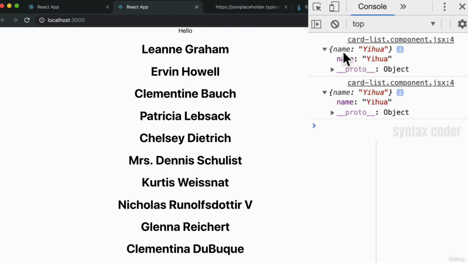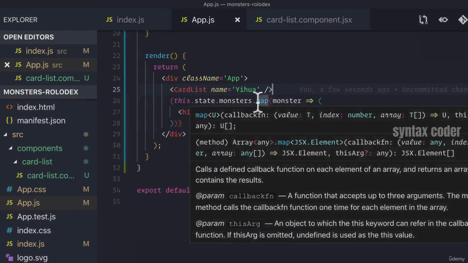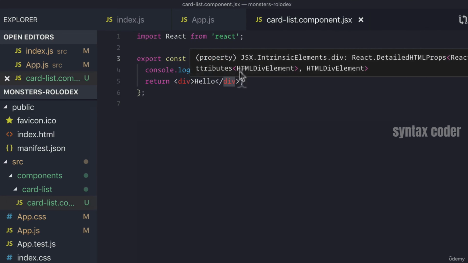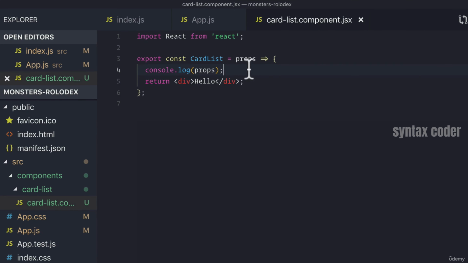So that prop is going to be an object of any properties that you write onto this component where it gets used. Now, generally speaking, of course, we want the props that we're actually going to pass in to match the parameters that we're actually going to use inside of our component. But one of the main properties that exists on this props object is one called children. It will always be there, but if there's no children, it'll be null.